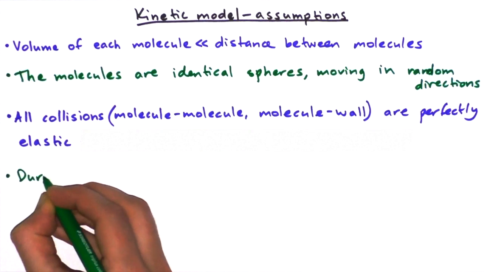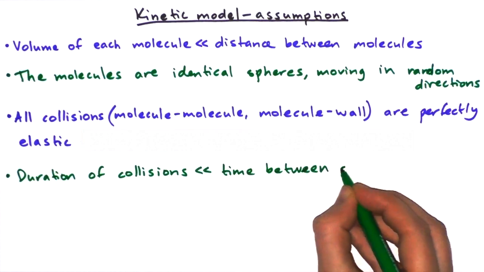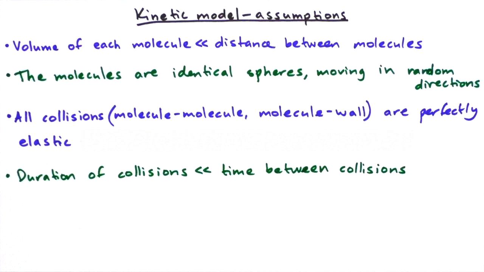And the fourth assumption is that the duration of collisions is much smaller than the time between collisions. So the molecules are spending most of their time just moving along straight lines, and they're spending a very small amount of time in collisions.